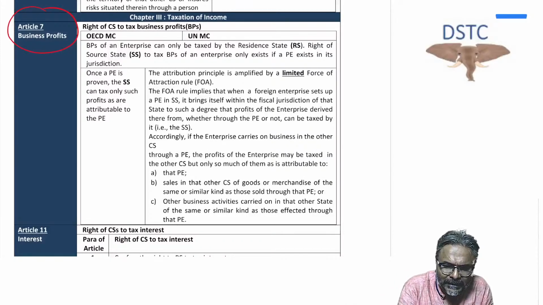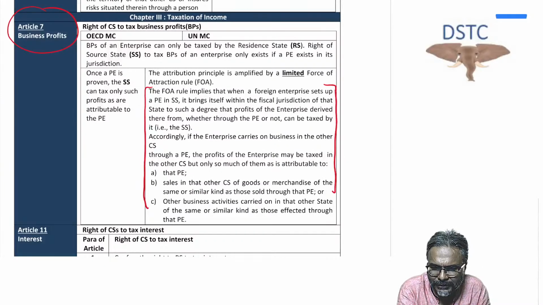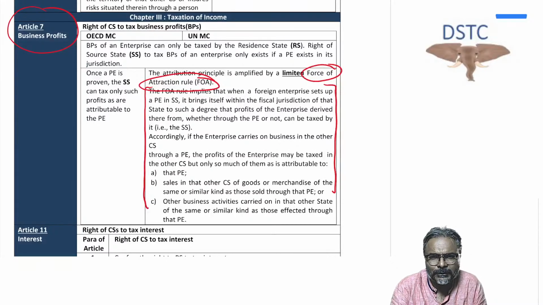As far as the UN model is concerned, students, they go one step further and they introduce this concept of the force of attraction rule. Now, this is an important theory that could be targeted.